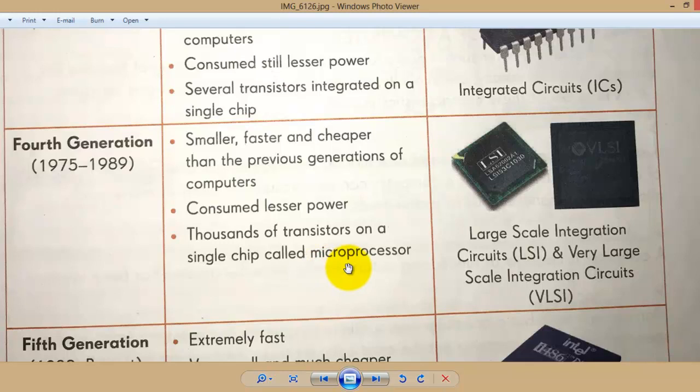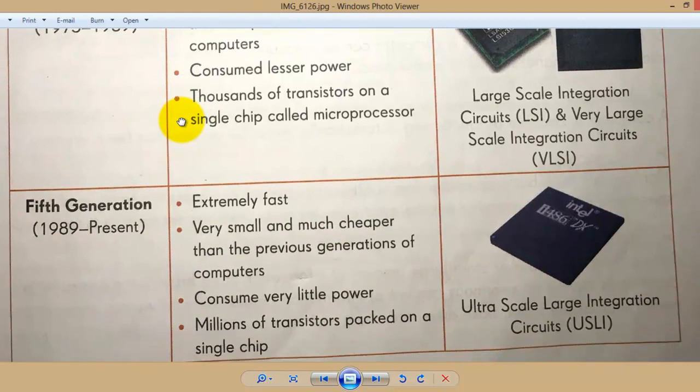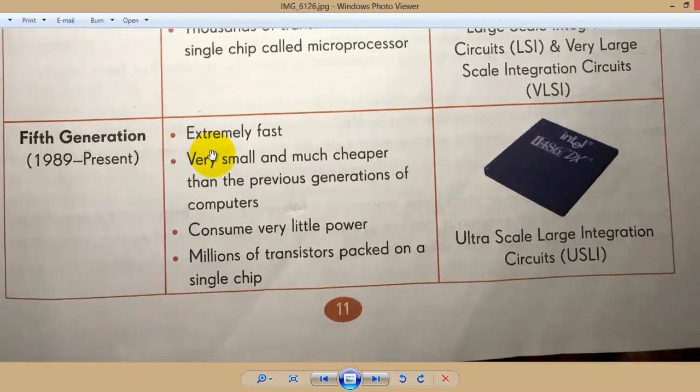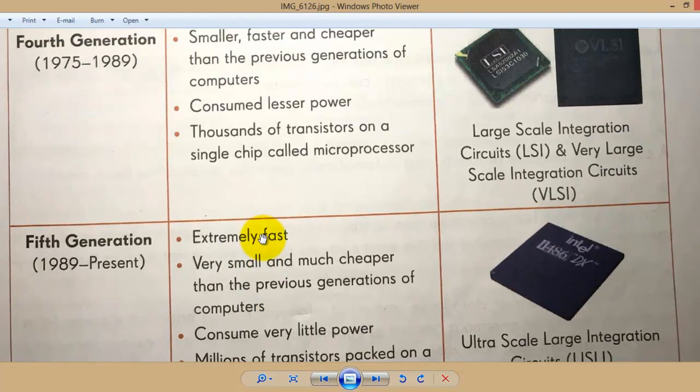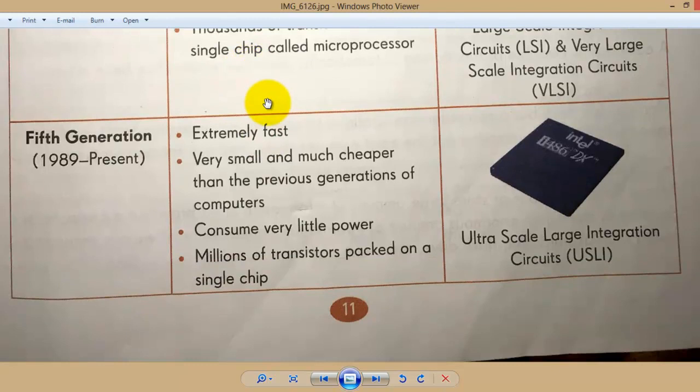the microprocessor, that is large scale integrated circuit, LSI, and very large scale integrated circuit, that is VLSI. And this has been developed after many years. People have been doing research about how to develop and how to change it, and how to make a computer faster, more comfortable to use and more friendly.